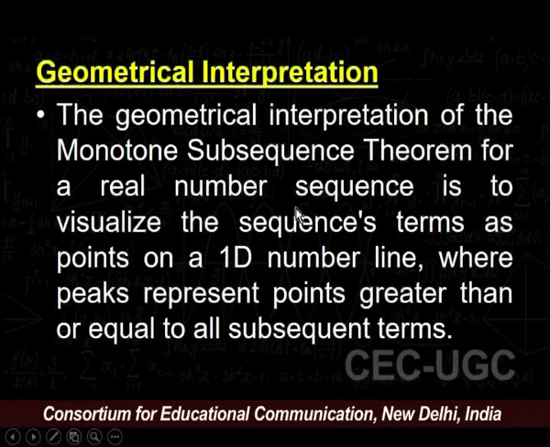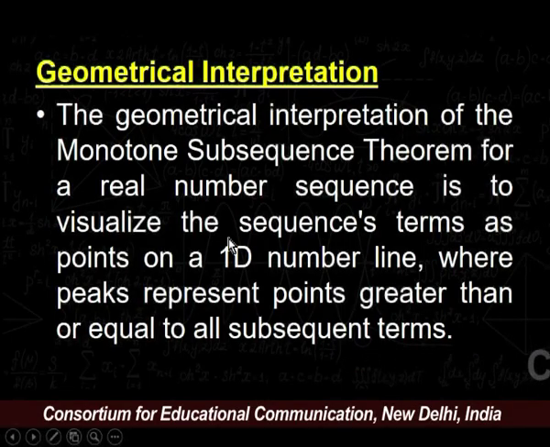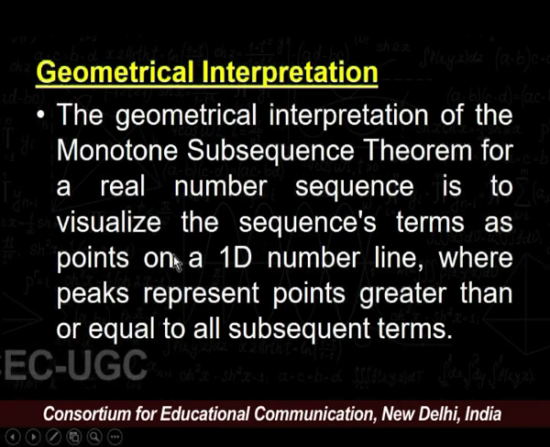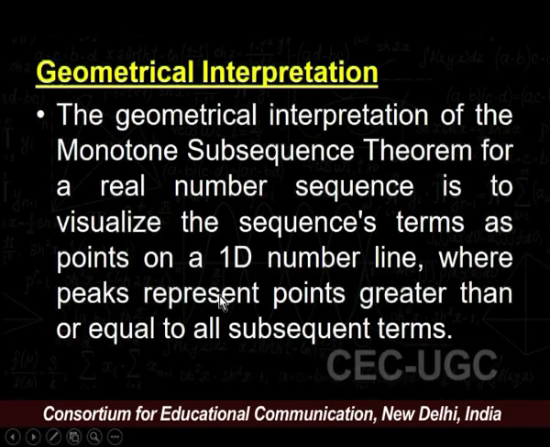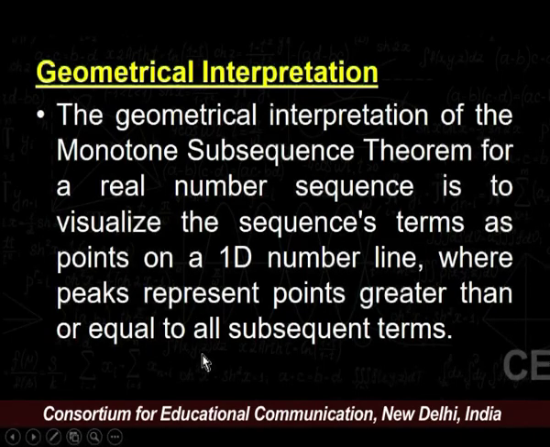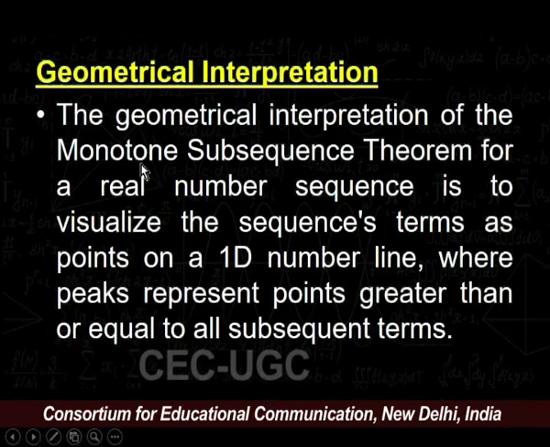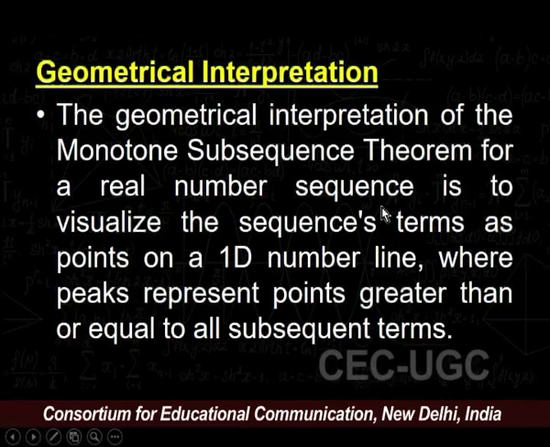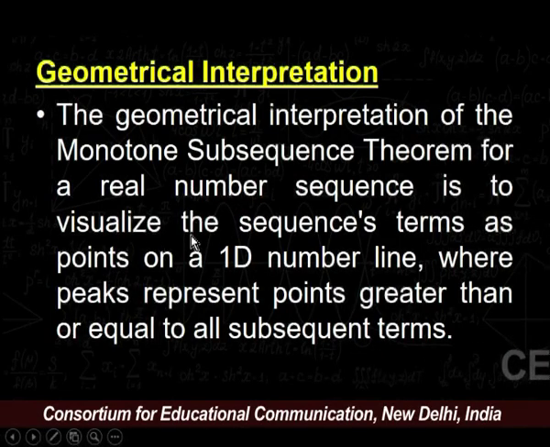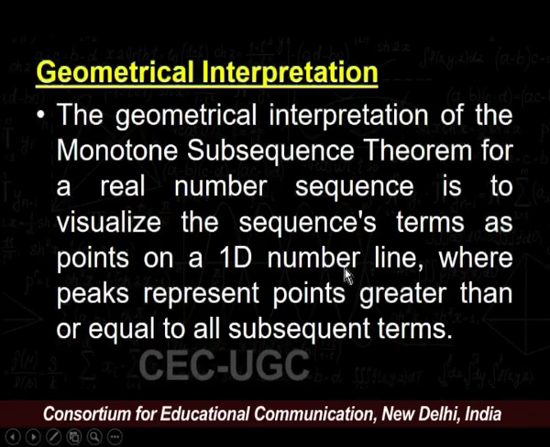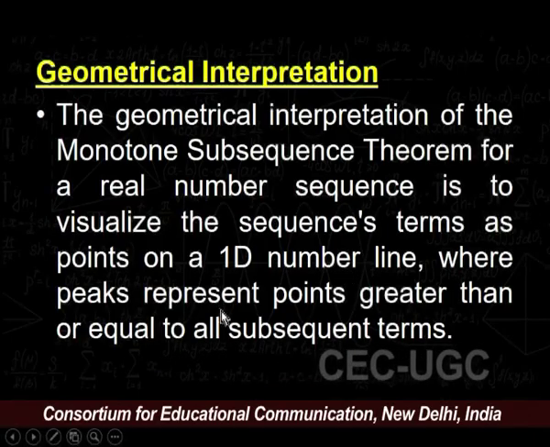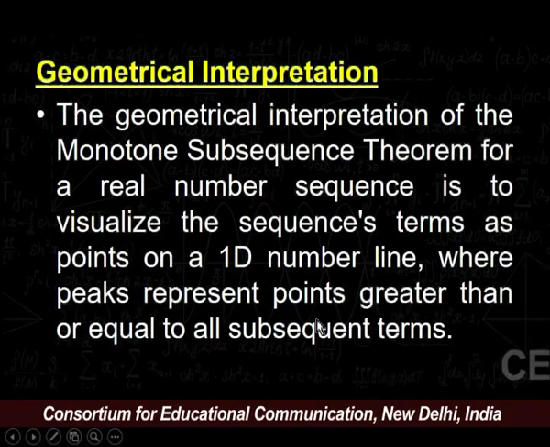The geometrical interpretation of the monotone subsequence theorem for a real number sequence is to visualize the sequence's terms as points on a one-dimensional number line, where peaks represent points greater than or equal to all subsequent terms.